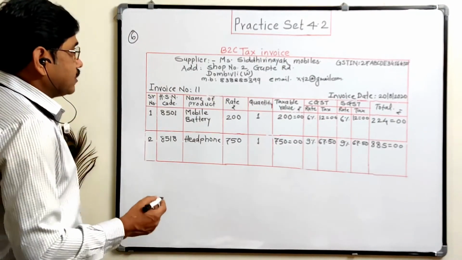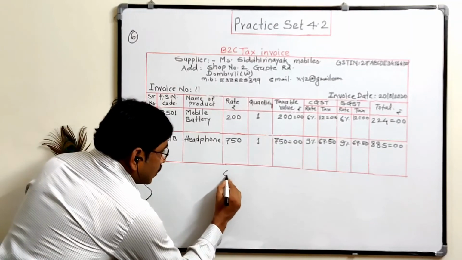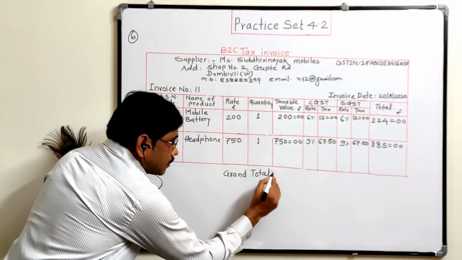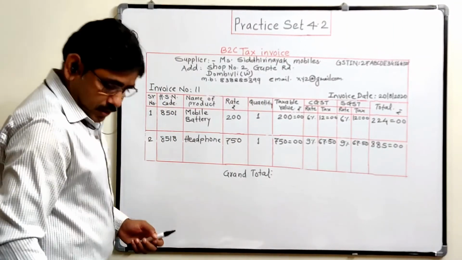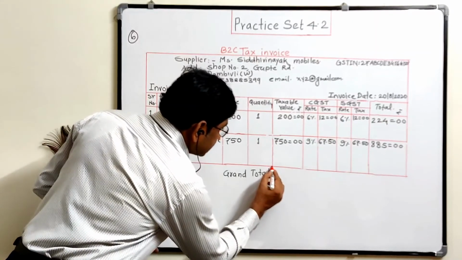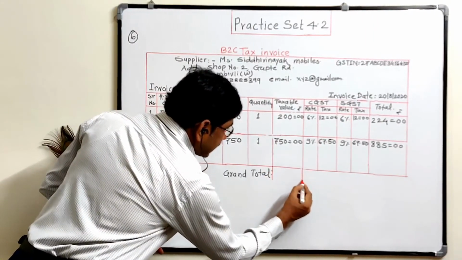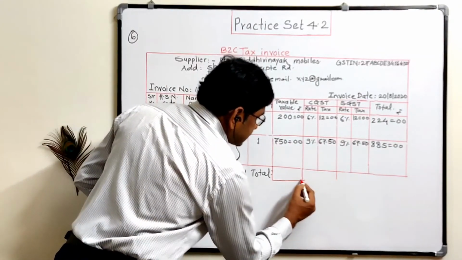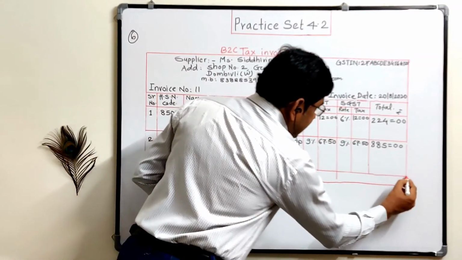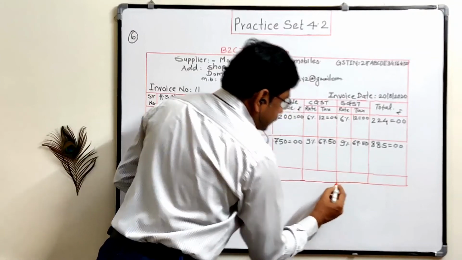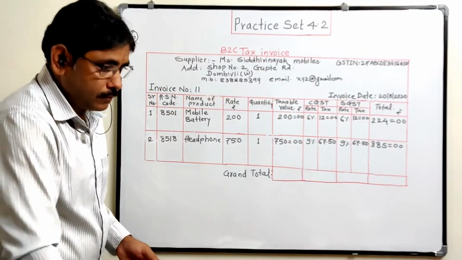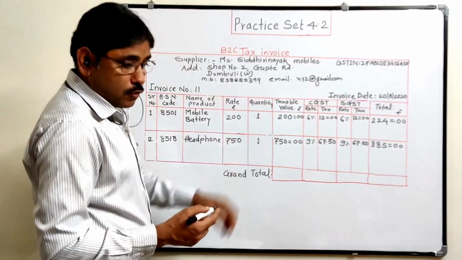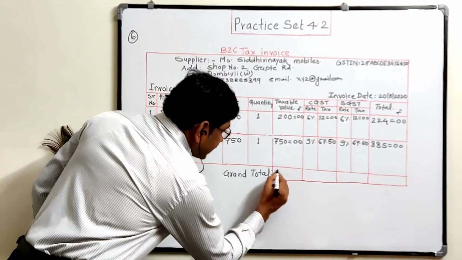Now we have to write the grand total. In the grand total, first column is the taxable amount, the total of the taxable amount, then the total of the tax, CGST, SGST, and this total. So here we have to write 750 plus 200, we get rupees 950.